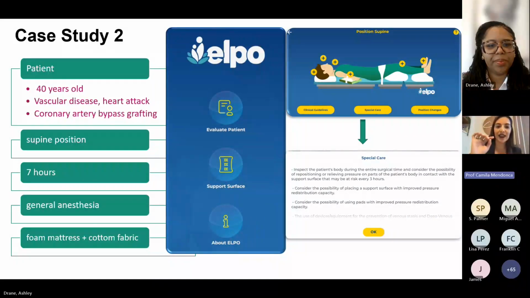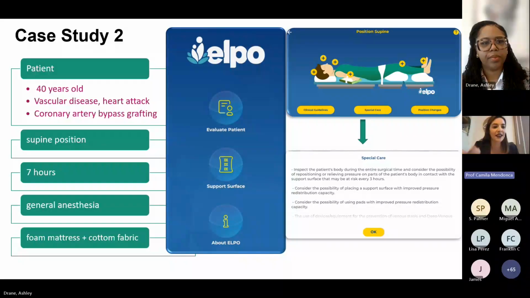And here, if you click recommendation care, you can see the supine position, this care recommendation button. And in the special care, you will see the same, the recommendation of the ELPO app combined with the items that you clicked before, so you can apply maybe some devices or some protections. Even if they include costs, you can justify this cost because this patient is in a higher risk situation. And your care protocol can consider this score to indicate this.